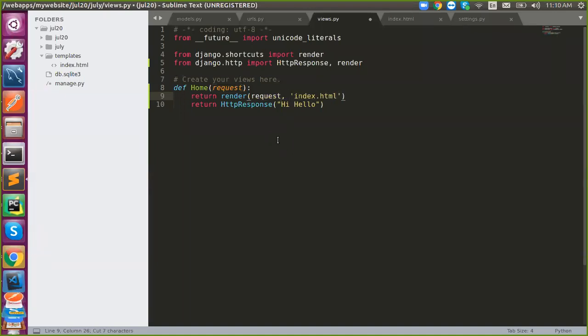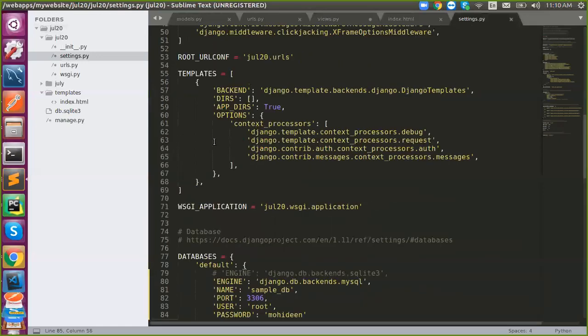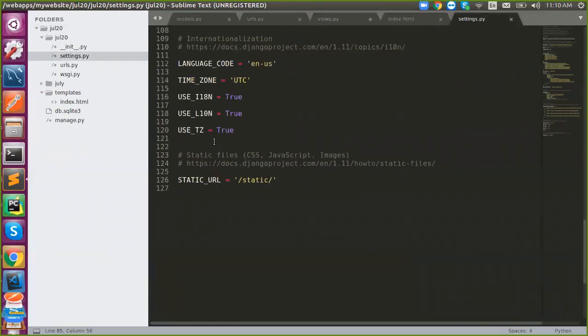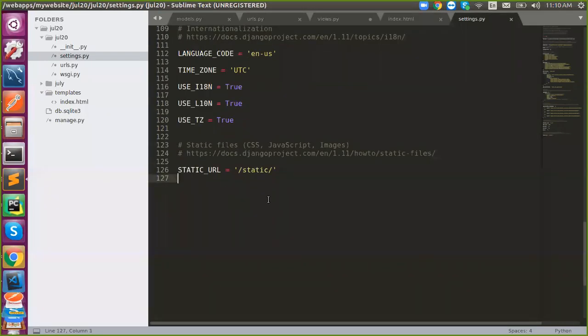Where to do it? I told you, right? The one file I said. There you have to take care of all of your settings, the complete website settings. So in your application, there is a file called settings. Here you have to take care of your database setting, application setting, the template, static, etc. So here you have to maintain the template settings. Add your template URL, where your template file resides.